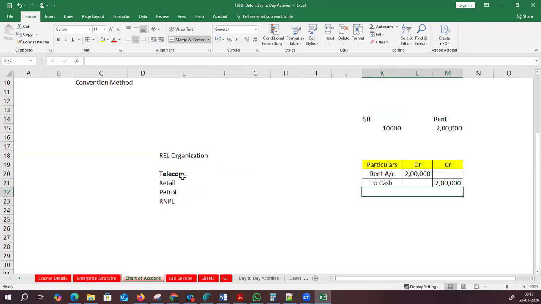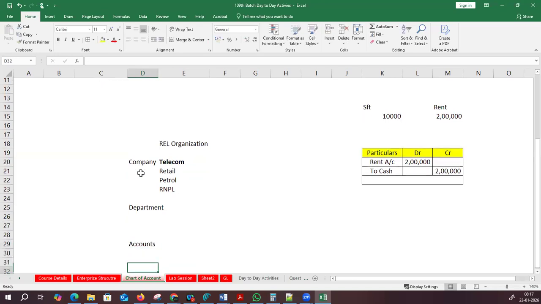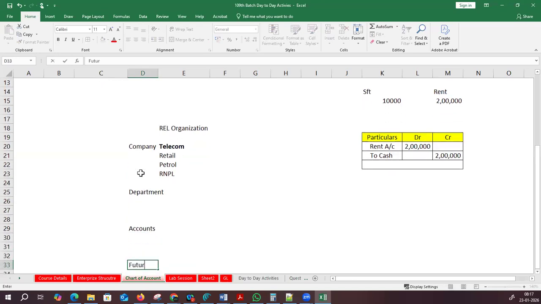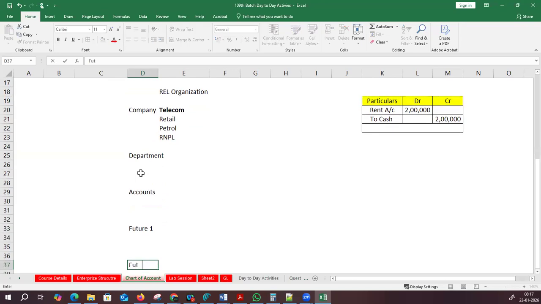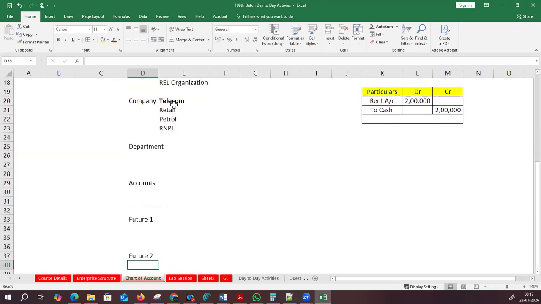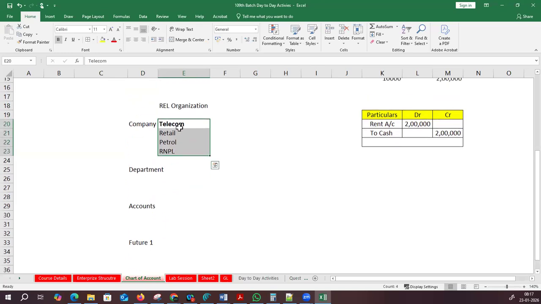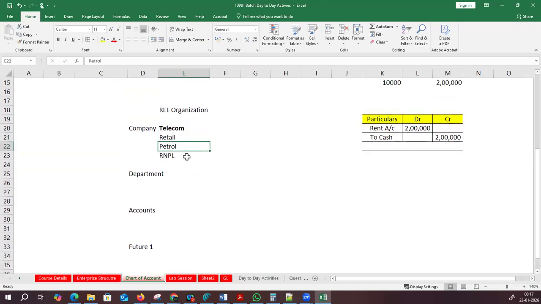To avoid these kinds of scenarios, the organization comes up with a structure, the chart of accounts structure. They started with a structure: company, then department, then accounts, then future one, future two. So here, what are my companies? My companies are telecom, retail, petrol, RNPL.